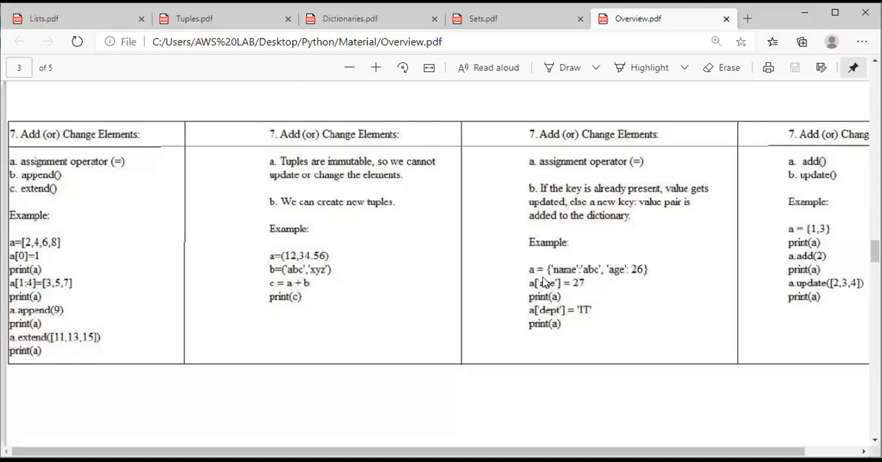See, a is a dictionary, equal to is the assignment operator. Here I am taking two elements. Two elements in the sense, name will be key 1, age will be key 2. ABC is the element value 1 and 26 is value 2. Here a is a dictionary, age is a key. Is this age key in our dictionary or not? It is already there, so in place of 26, 27 will be assigned. Clear everyone? So what gets printed with print a? Name ABC, age 27 will be the output.